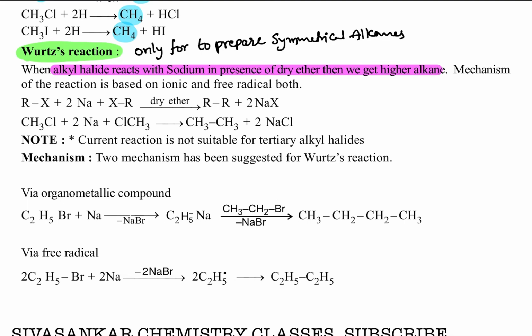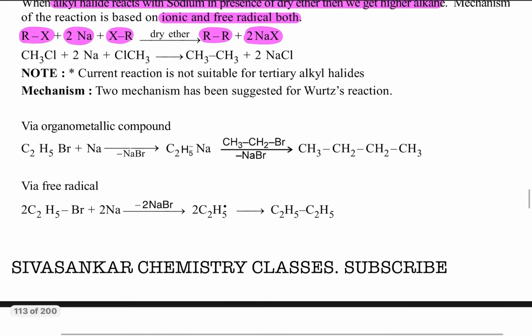So in this alkyl halide reaction, in the presence of sodium metal, what's happening? The sodium takes those two halogens, giving sodium halide plus alkane. Here two mechanisms are there. One is the heterolytic mechanism, based on ion formation, which is ionic, and another one is the free radical mechanism. I will explain both.